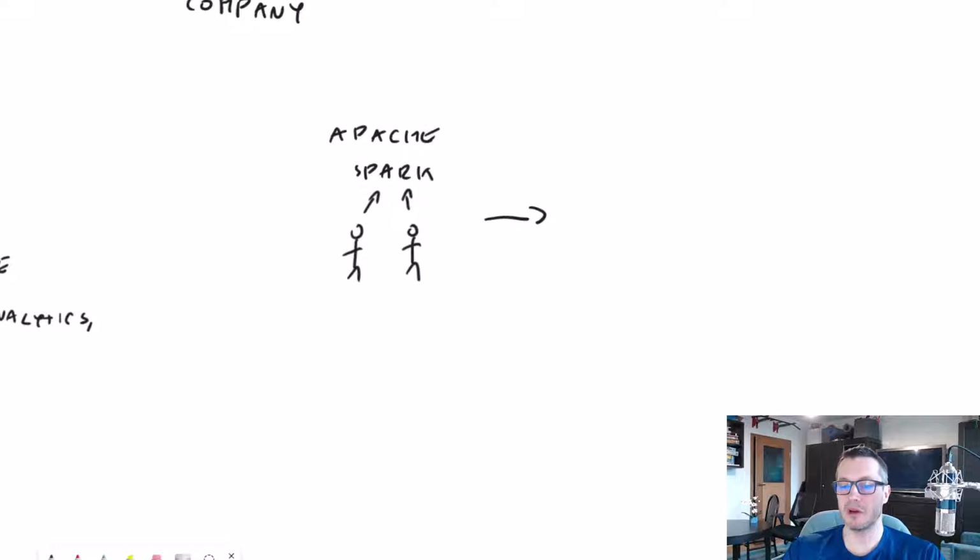We'll build a software on top of Apache Spark, and because we know Spark very well, because we created it, we know what issues it had. We know how to make it better, how to make it faster, how to make it more performant, how to make it easier to use by users. And that's what happened. So those guys, they left Apache Spark and they started this Databricks company.